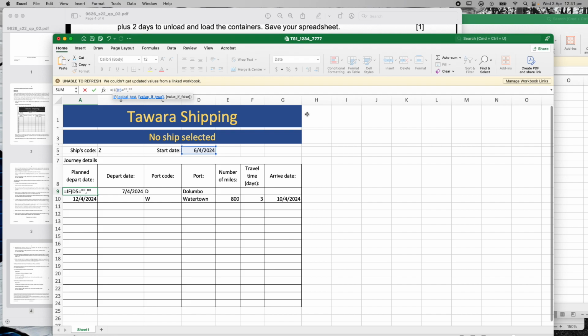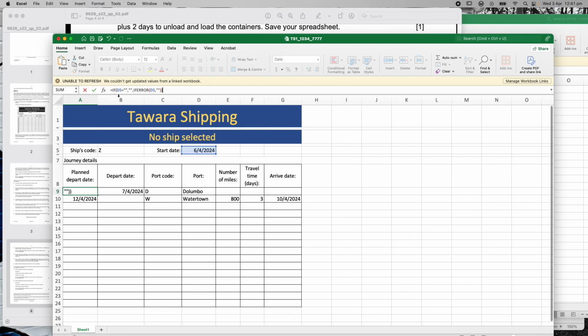That kind of makes sense. Otherwise, if there's an error on D5, then we want to put nothing as well. Two brackets. Okay, does that make sense?